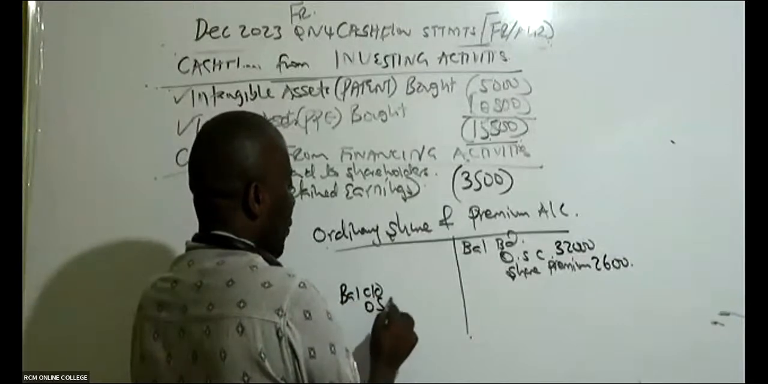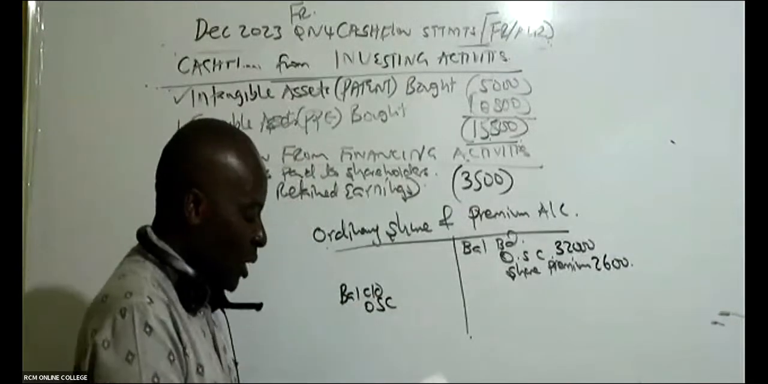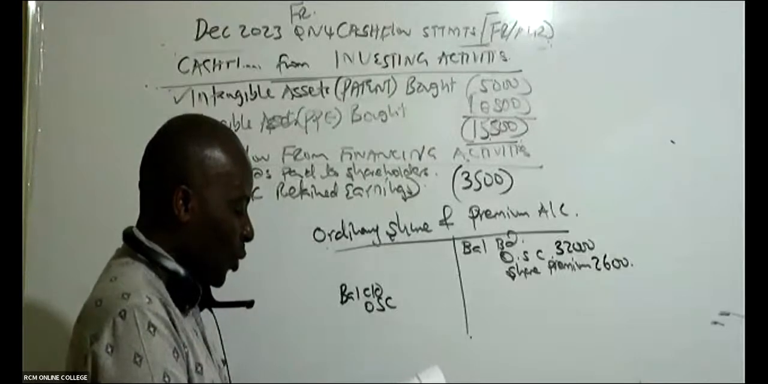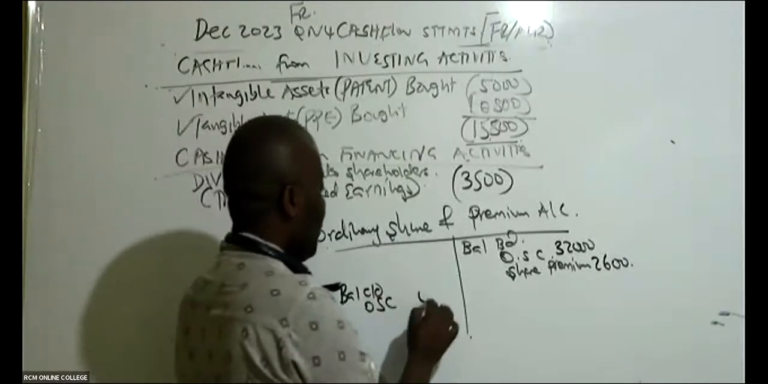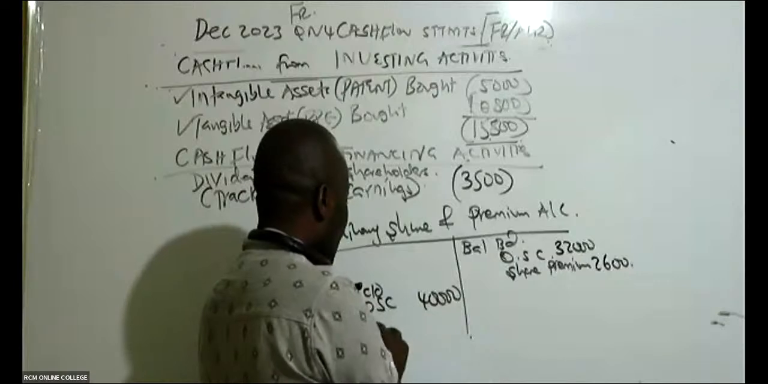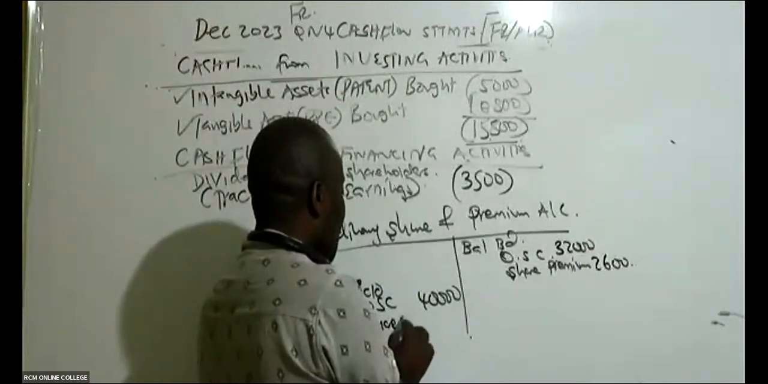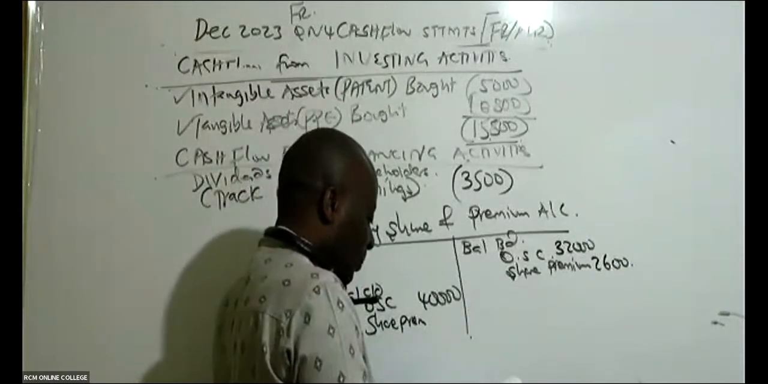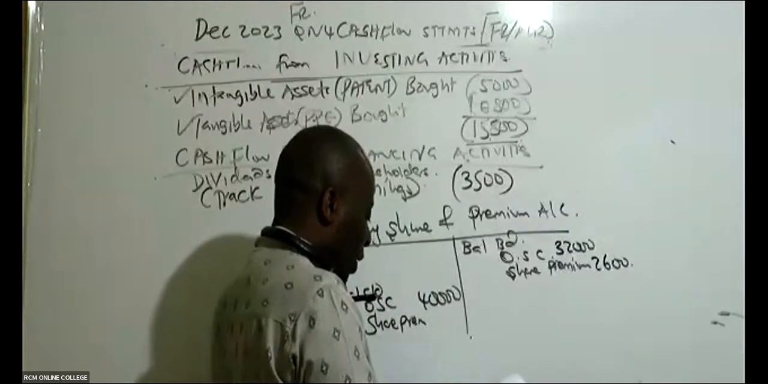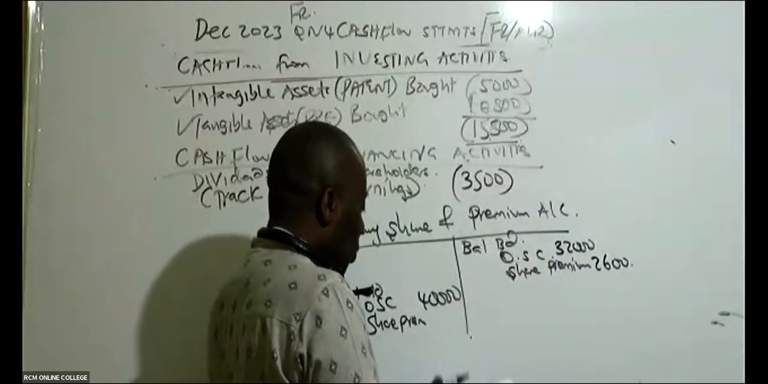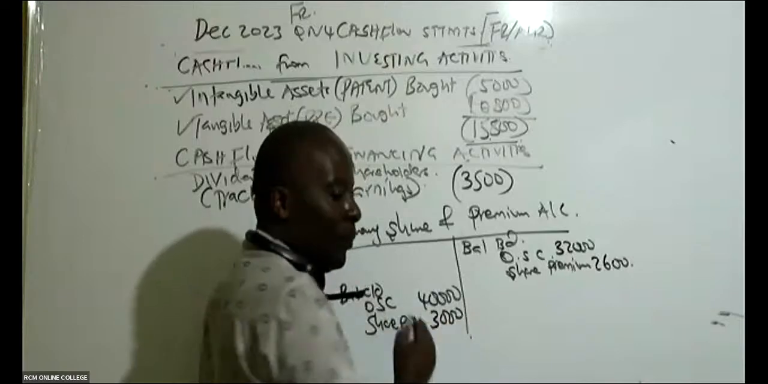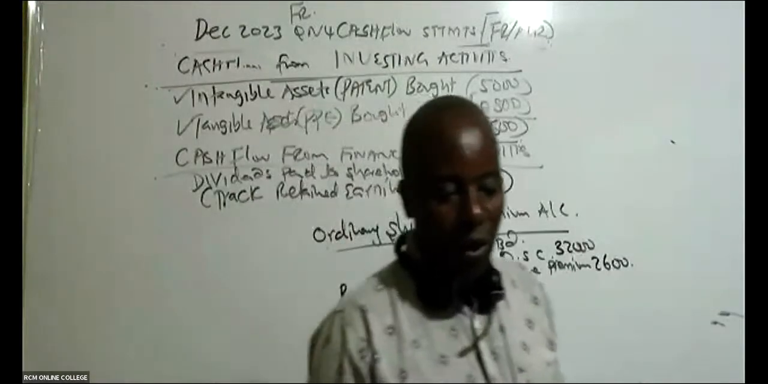So under carry down, we have ordinary share capital. Ordinary share capital carried down, you can see there 2023, it's 40,000. And then we have share premium. What do we have here? Share premium, ladies and gentlemen. We have 3,000. All right.